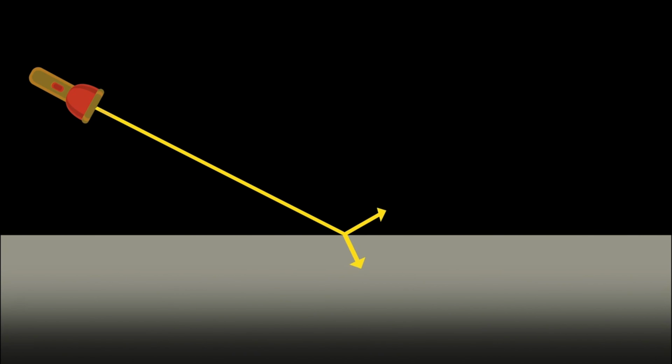The law of reflection states that for a smooth surface, the angle of the reflected rays is equal to the angle of the incident ray. Please note that all angles are measured from an imaginary line drawn at 90 degrees to the surface, called the normal. When a beam of light reflects off a smooth surface, it is called specular reflection.